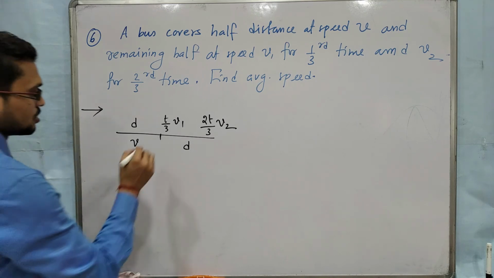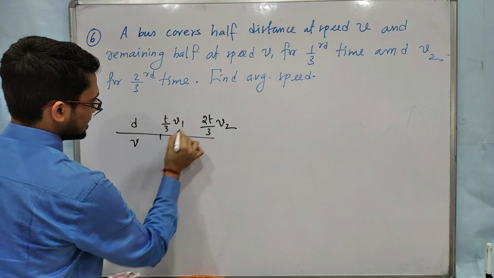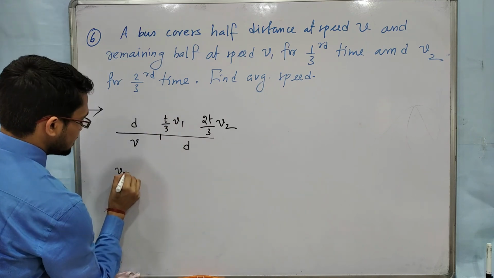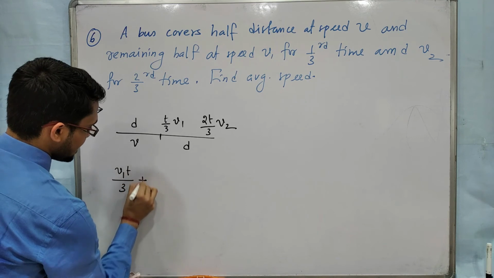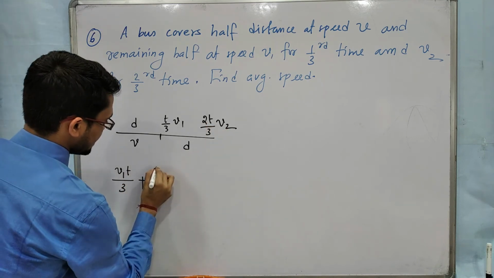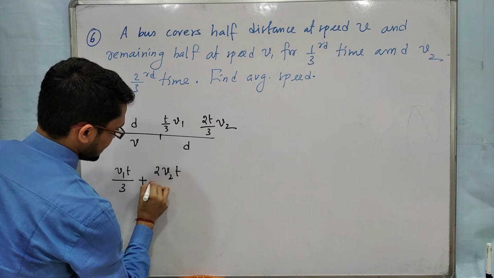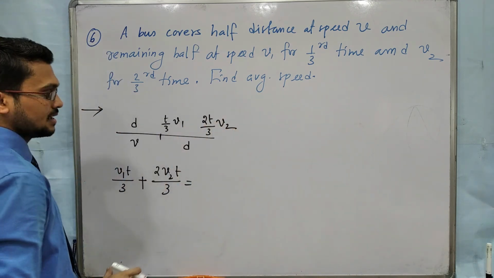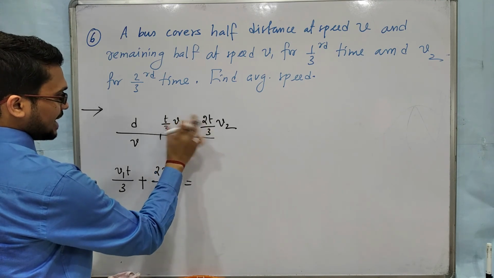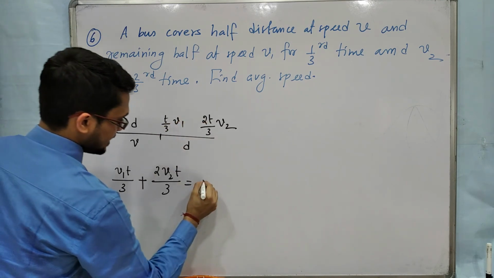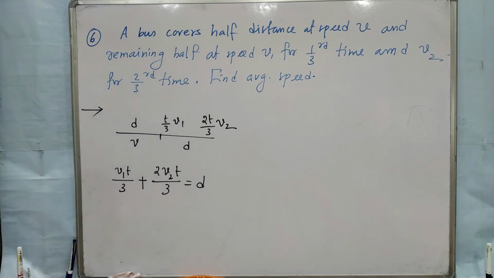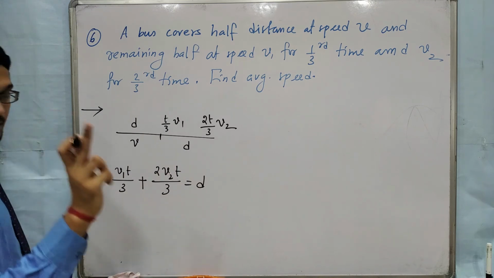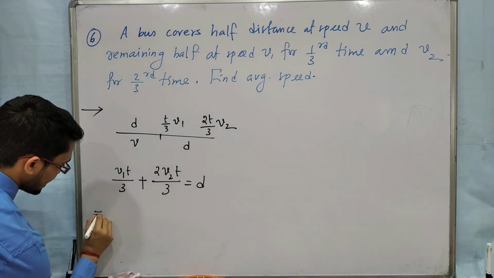Okay, so v1 into t by 3 will be the distance covered in this time with speed v1, plus v2 into 2t by 3, so 2v2 t by 3. This is the distance covered in this time with speed v2. If we add these two quantities, we will get d. Clear? So total time is t. Remember, total time is t.